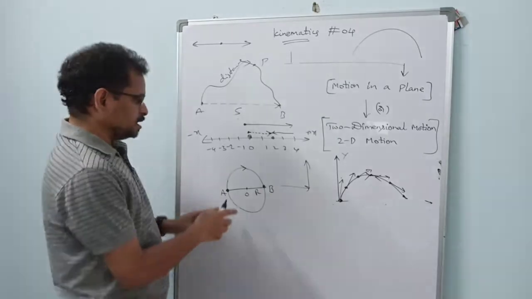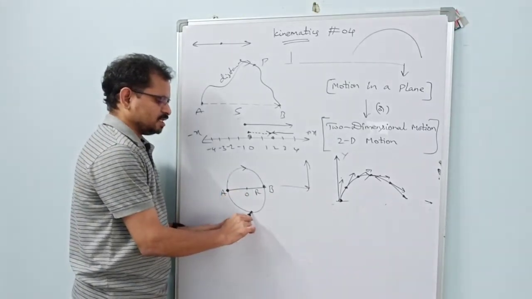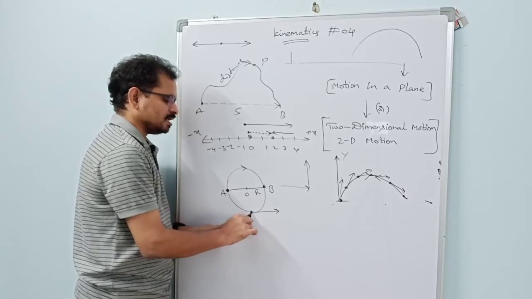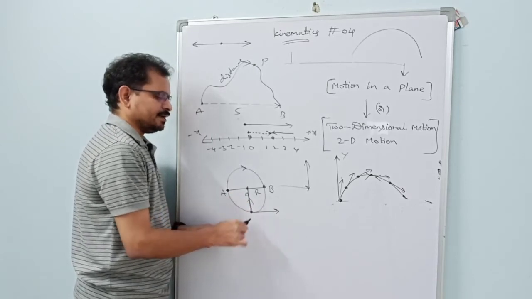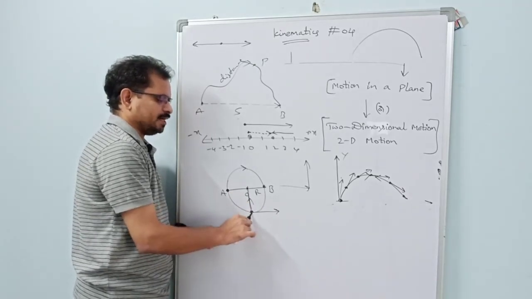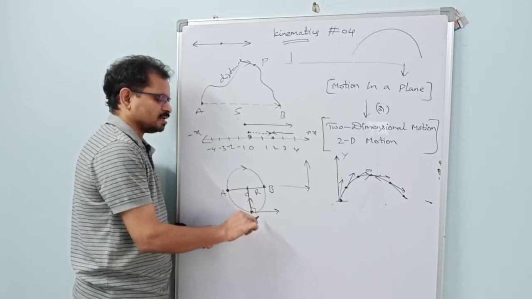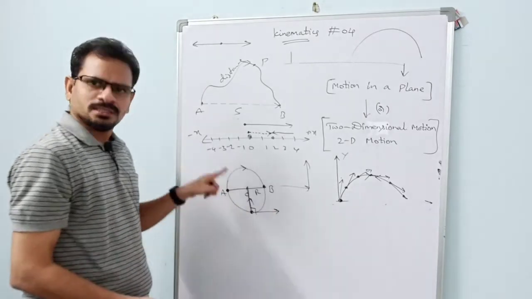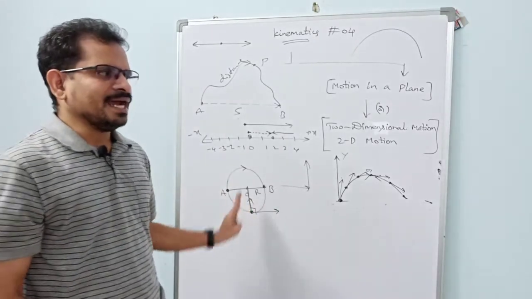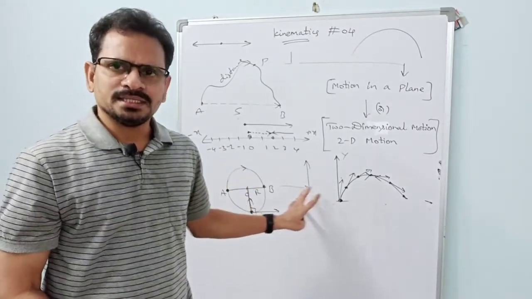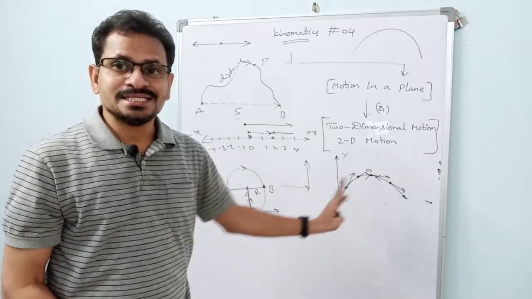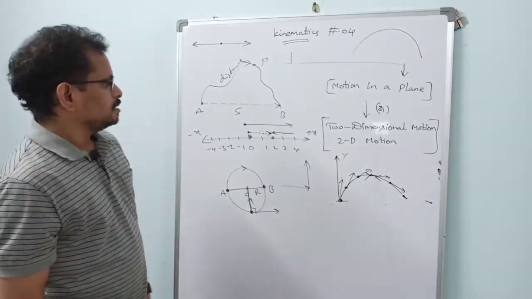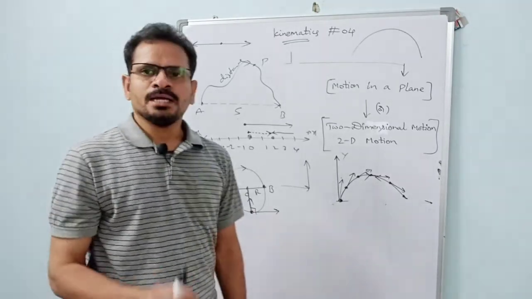Even in circular motion, the motion is resolved along the tangent and along the radius. See, the tangent at this point and the radius of the circle are mutually perpendicular to each other. For circular motion we consider tangent and radius. For any other general case, we consider the x-axis and y-axis. Right, so this is the clarity I want to give you.